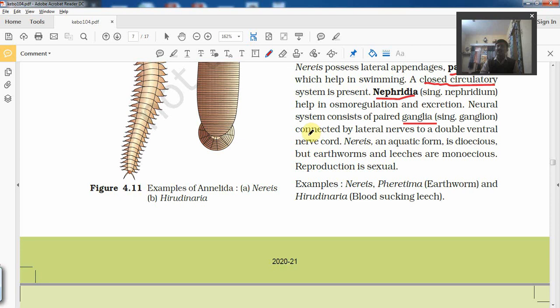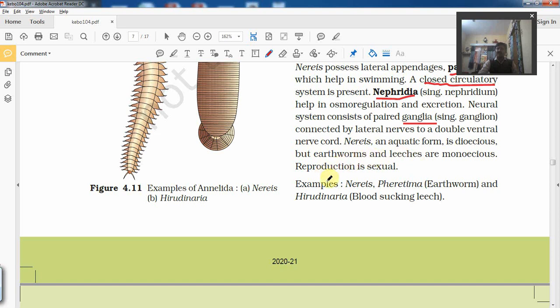Again, we have to remember these organisms are hermaphrodite, which means the sexes are not separate, they are monoecious. Both sexes are present in the same organism, but fertilization is cross fertilization, because fertilization is not carried out by the same organism. It is internal fertilization. There are generally no larval stages, though some of them may have larval stages.